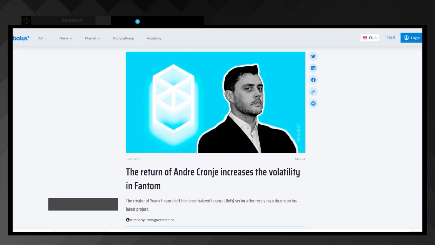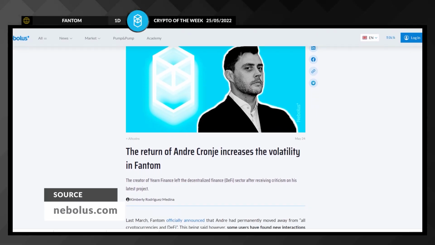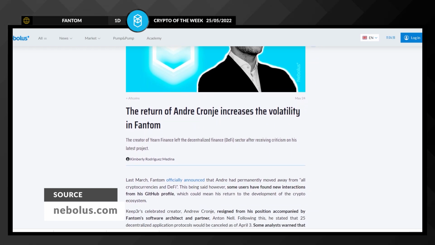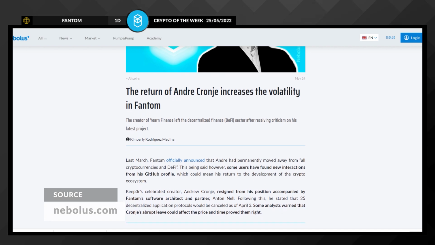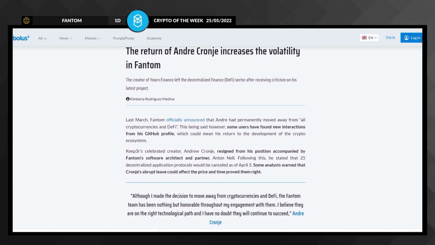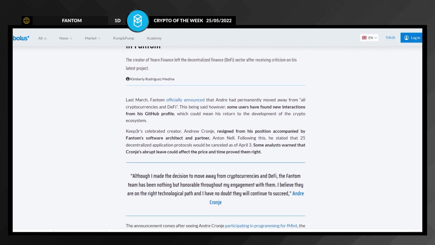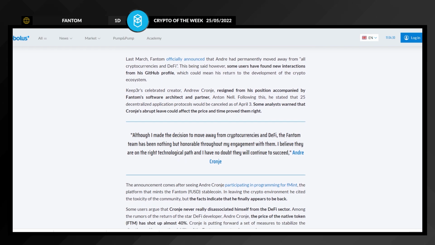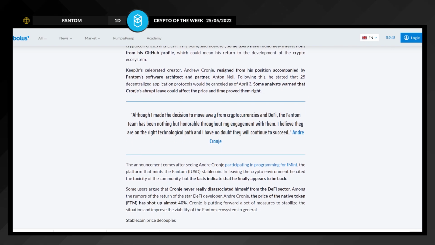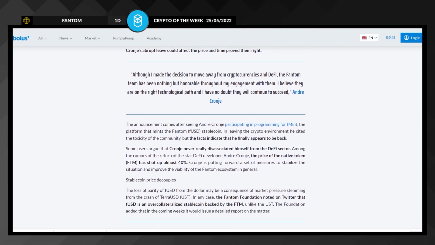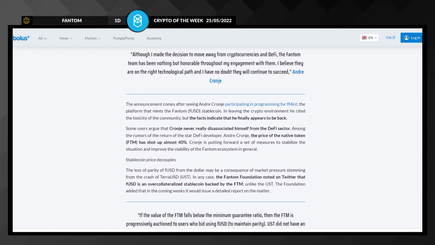One piece of news that has had a major impact on this upward microtrend of the FTM price is the possible return of Andre Cronje. In March, the price of FTM also dropped partly because Cronje announced his retirement from the Phantom project, and he could now return, which is why the price has increased. And rumor has it that he will return to the project, as he's been spotted on the GitHub platform working on the FMint protocol.